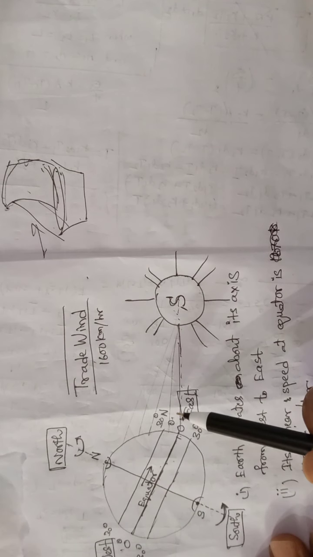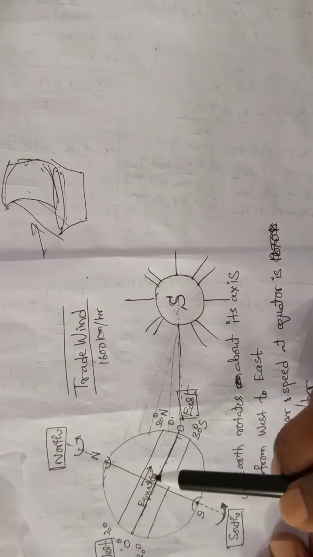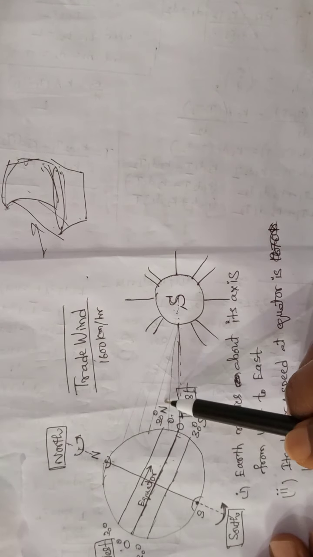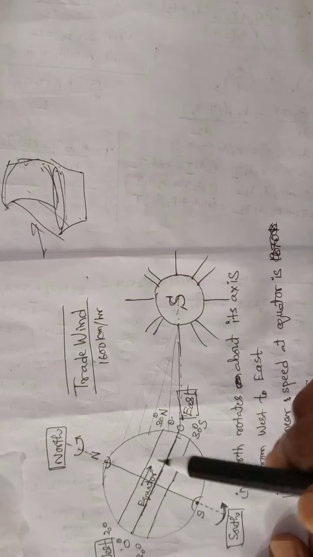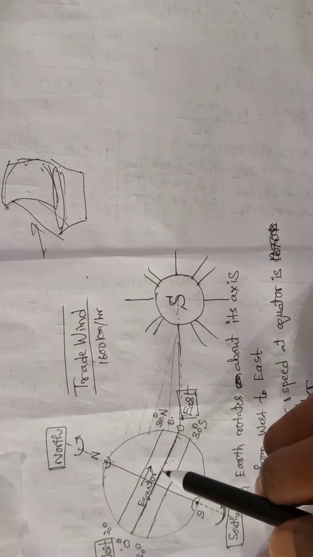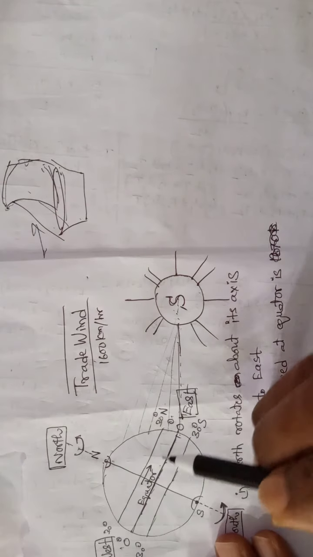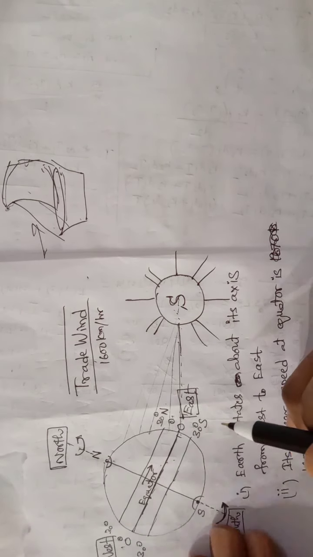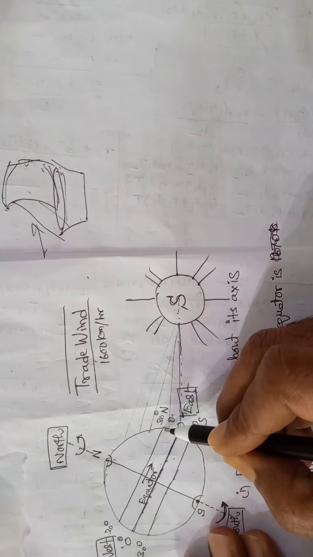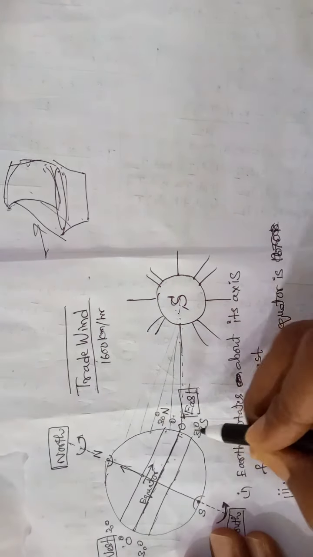So because of earth rotation, in the same direction the air is dragged from west to east. But simultaneously, due to convection, due to temperature difference, the hot air should move towards the pole. See, simultaneously two forces are working on that. The wind is working in the east direction, and the convection buoyancy force is working towards the north direction.